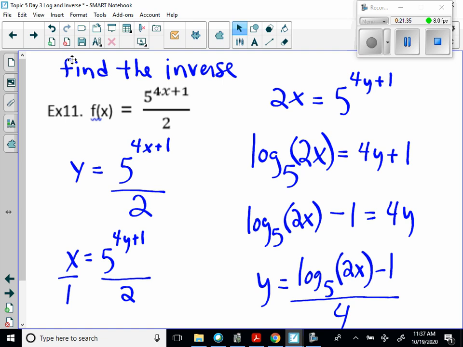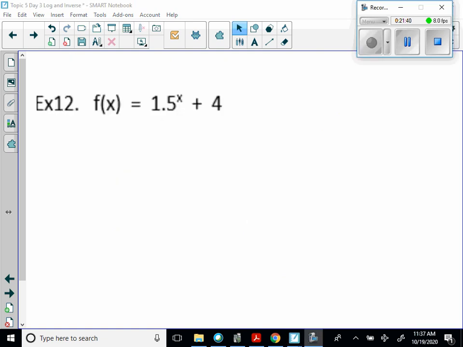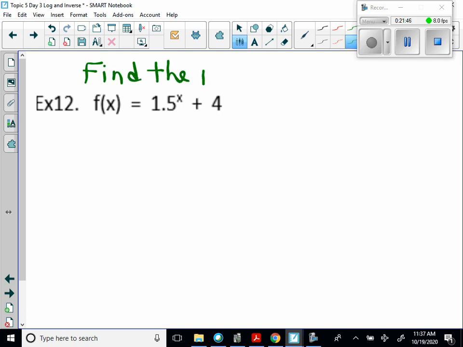Okay. Give it a minute with this again. Pause if you need to. Okay. In this problem, I want you to find the inverse. Go ahead and write the problem down and pause it. Turn it back on to see if you get it right.